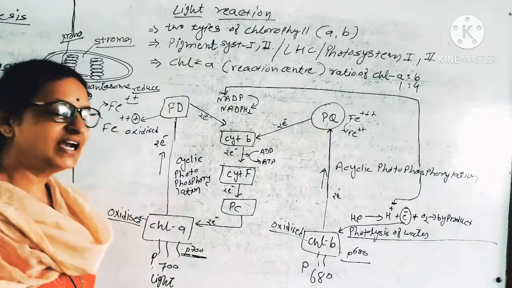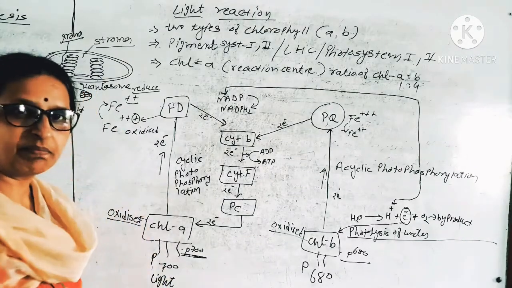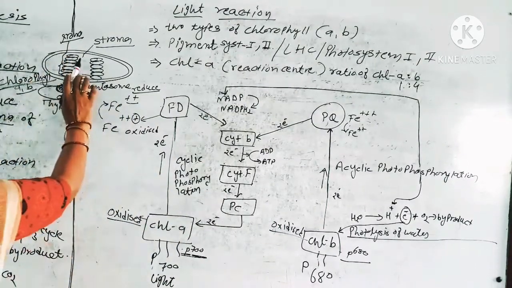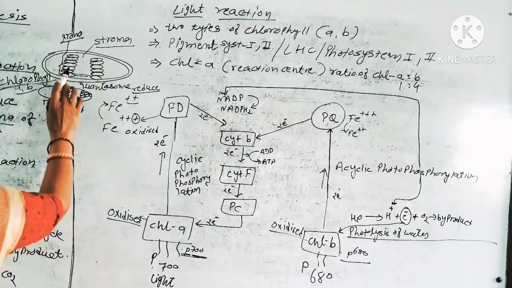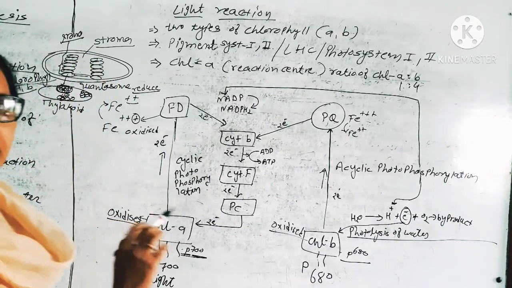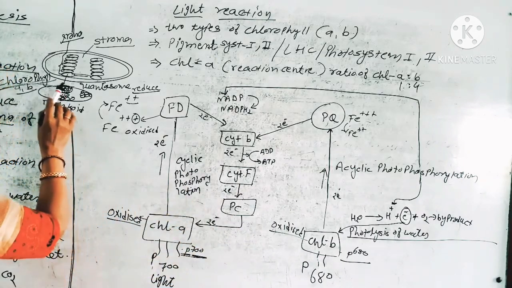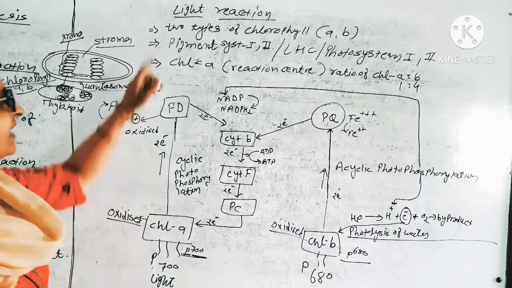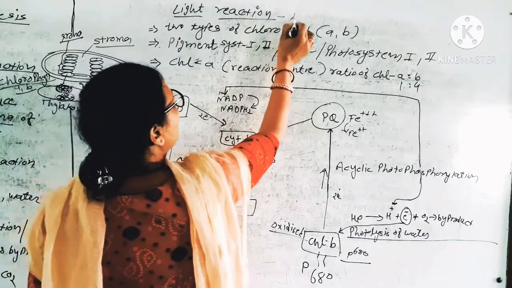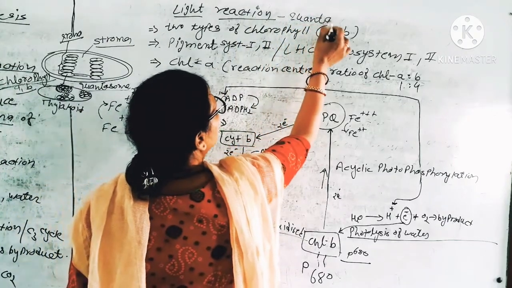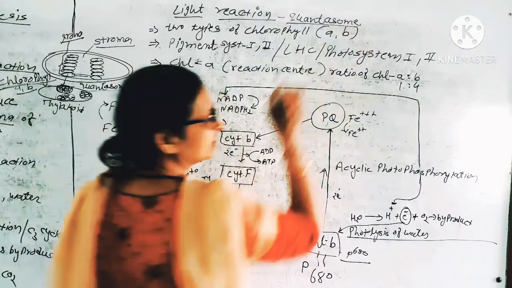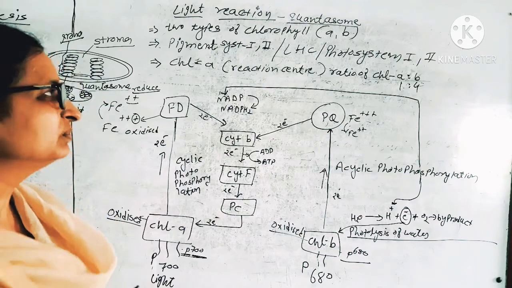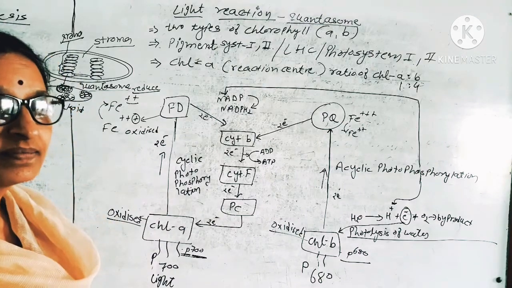Light reaction takes place in the grana part of the chloroplast. Here we have seen the diagram of chloroplast. This one is grana. This matrix is called stroma. Grana contains stacks of thylakoid. Each thylakoid contains a bunch of chlorophyll pigment, the unit quantasome. So light reaction takes place in this quantasome. Basically, the unit of photosynthesis is quantasome. So light reaction takes place in the quantasome of the grana of the chloroplast.